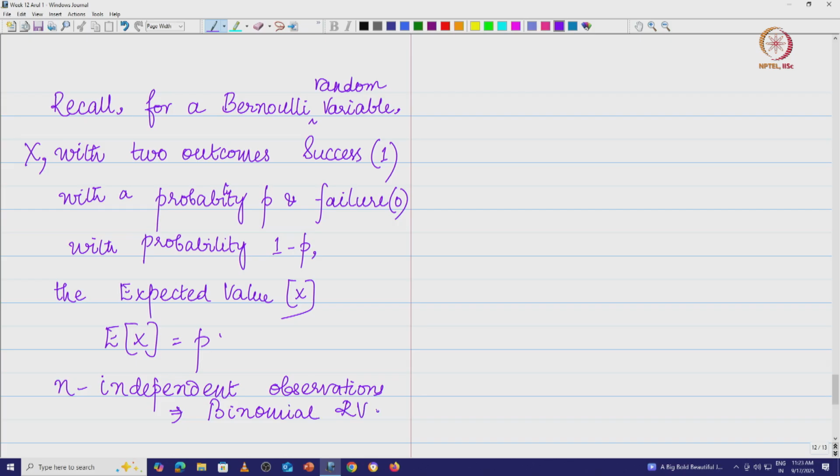Right. Now, what we are going to do is take a simple case. Let's look at example 2, where we consider a person receiving a job offer from a company.